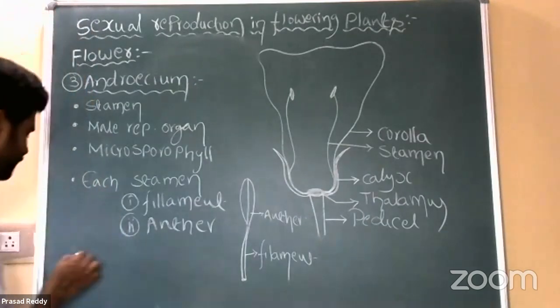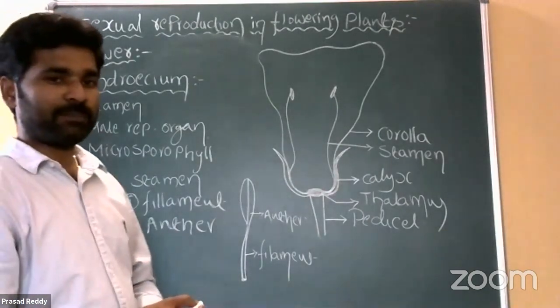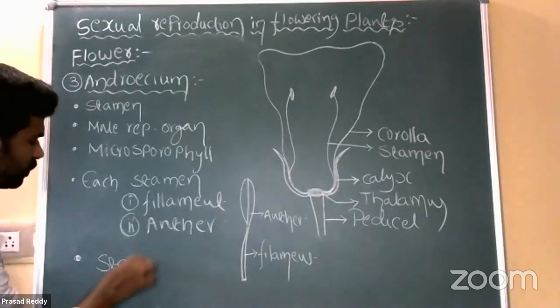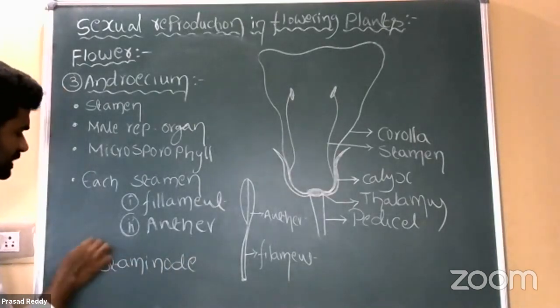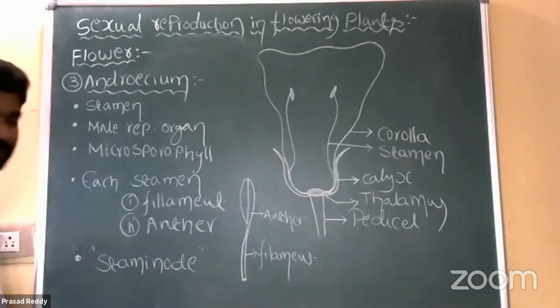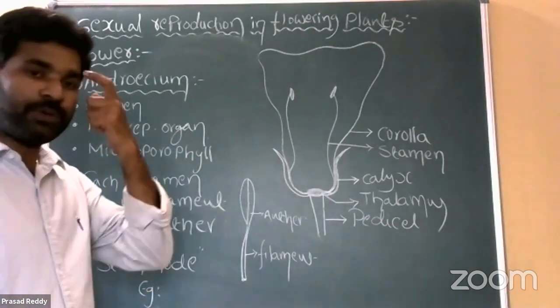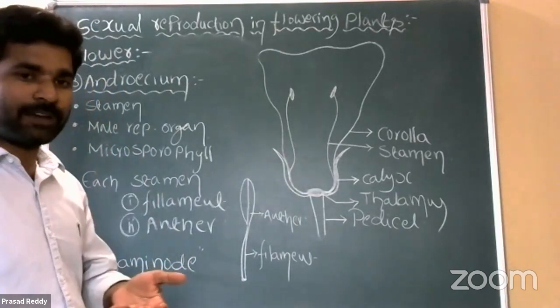But in some plants, the stamens are sterile. Sterile stamens are called staminode. So what is staminode here? Sterile stamens are called staminode. In some plants, the stamens cannot produce pollen grains, and those are called sterile stamens.